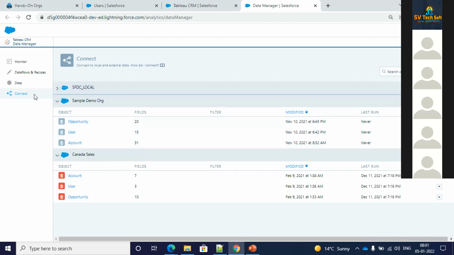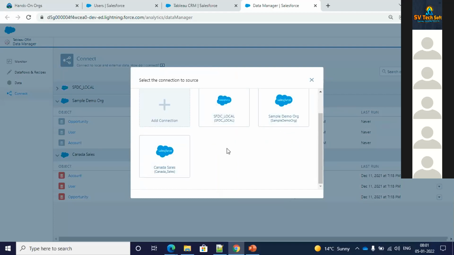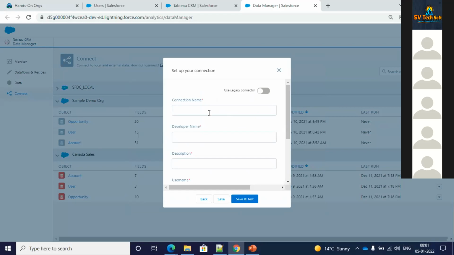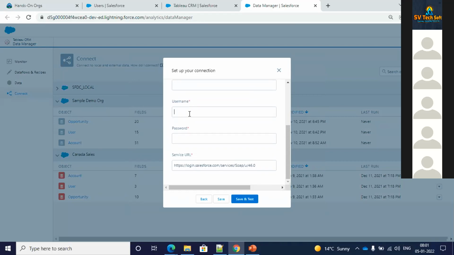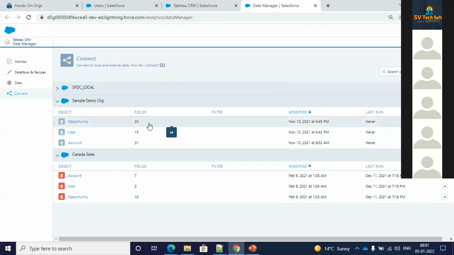If you want to connect to data, you can just click here, Connect to Data. These are the options which you have. If you click on Add Connections, these are the connectors. For me, I connected from the Salesforce External connector. If I click over here, I need to give the connection name. For this one I gave Sample Demo Org. The developer name is given by me, I gave the description, and the username is the username of this particular sample demo org, the external Salesforce org. I need to give the username as well as the password, and with the password I need to add the security token to get connected. This is something I will show you in one of the sessions, how we do it. I will show you live.